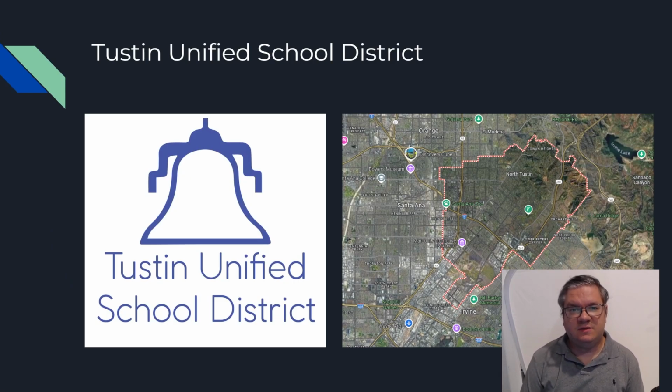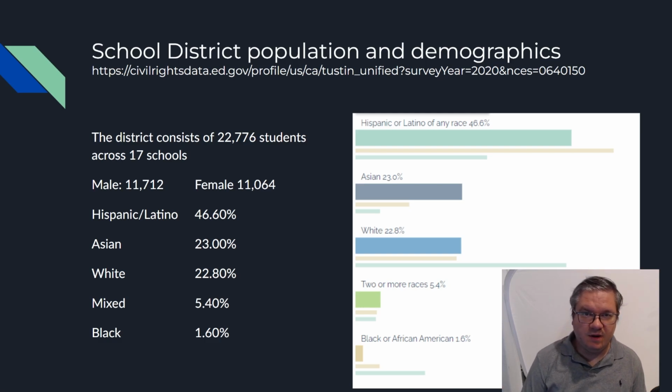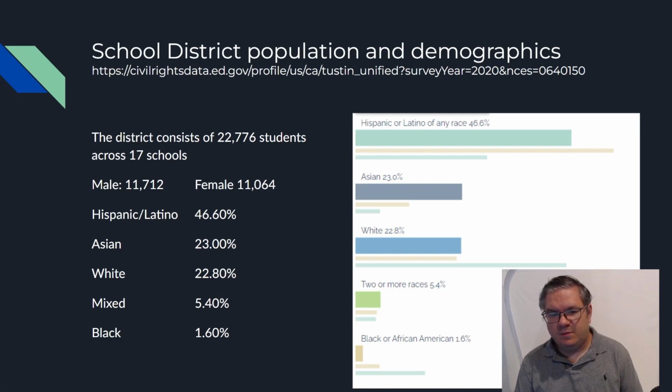So for my project, I talked about Tustin Unified School District. While I teach within this district, I do not actually teach for this district. The school district population consists of 22,776 students across 17 different schools. 11,712 are male, while 11,064 are female. So the breakdown for the whole district is about 51% male, 49% female.